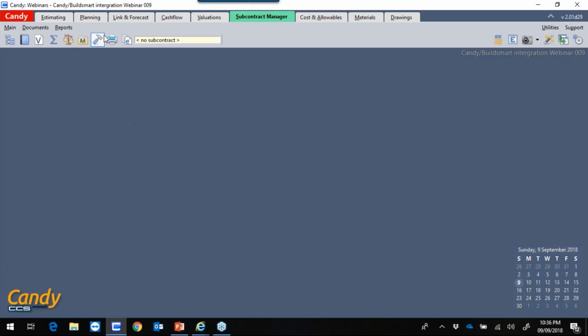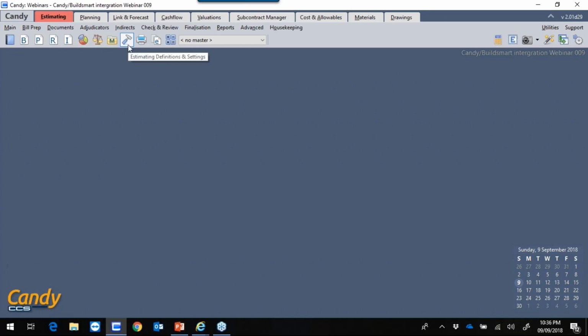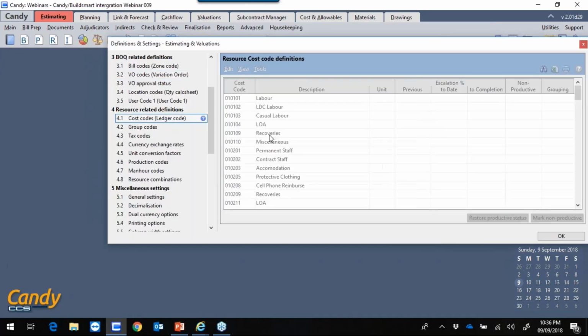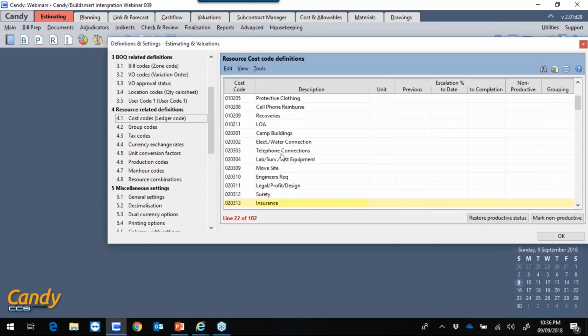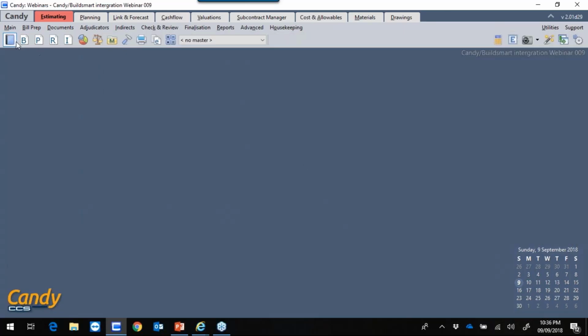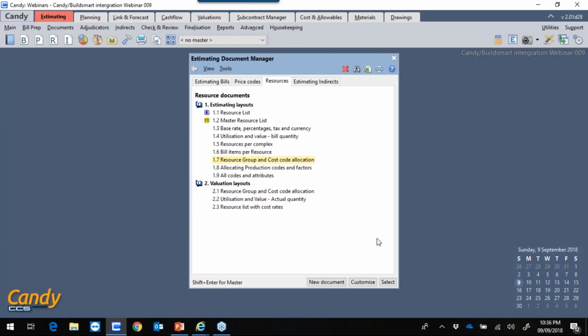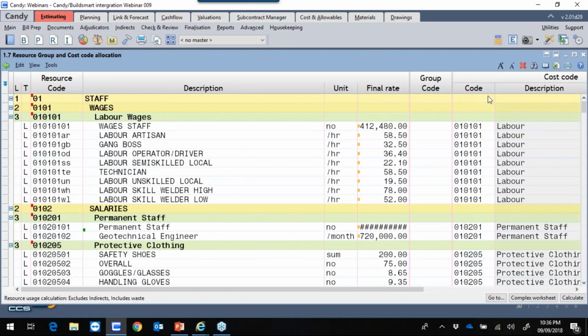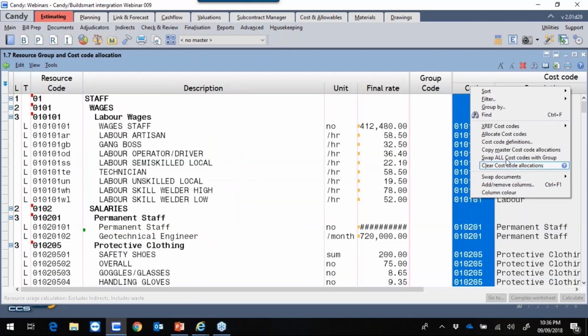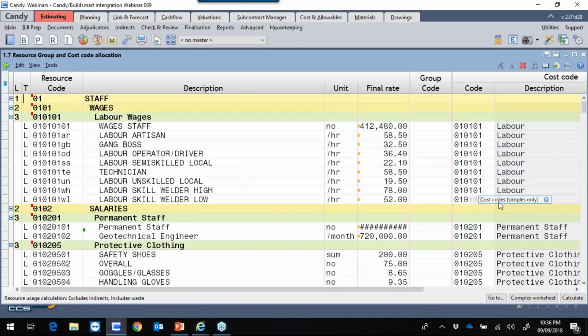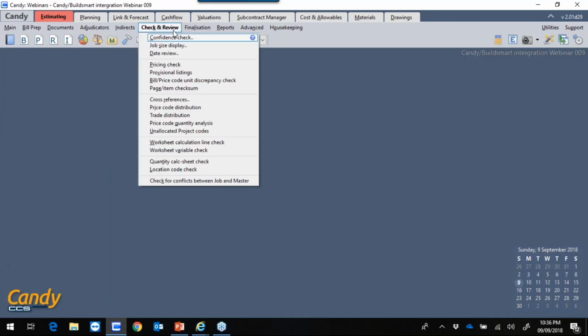First, we will go through the checks. I'll click in estimation on the blue hammer, go to cost codes and ensure that all my cost codes are the same as in BuildSmart. These cost codes can be imported from an Excel file that can be exported from BuildSmart. Once I've checked these, I'll click on OK, go to my blue book, open my resource list with cost code allocations, right click on my cost codes, filter blank codes, cost codes, simples only, no items have been found, therefore I know that my cost codes have been allocated. Next I'll check my pricing, so I'll click on check and review, confidence check.